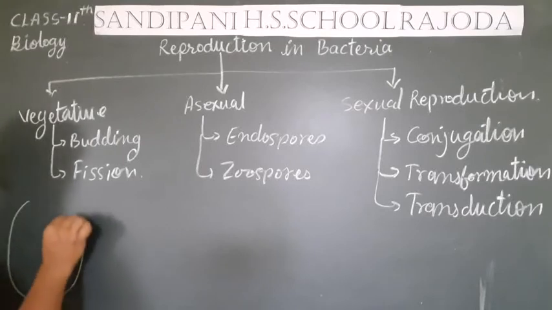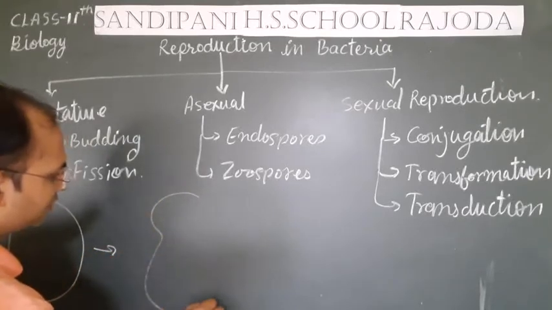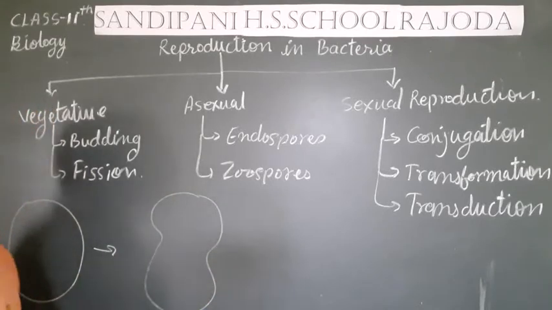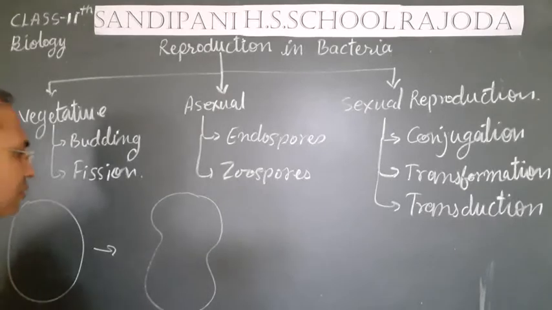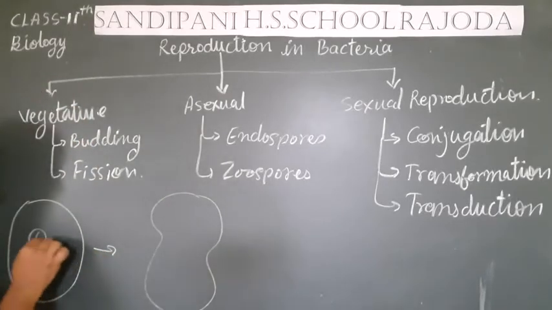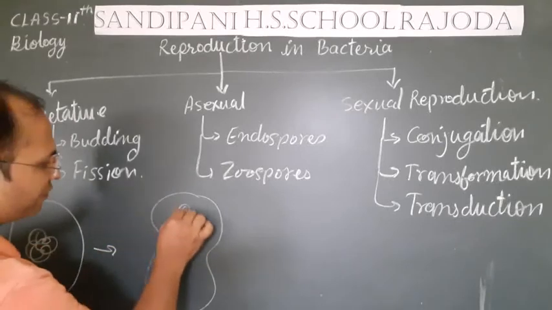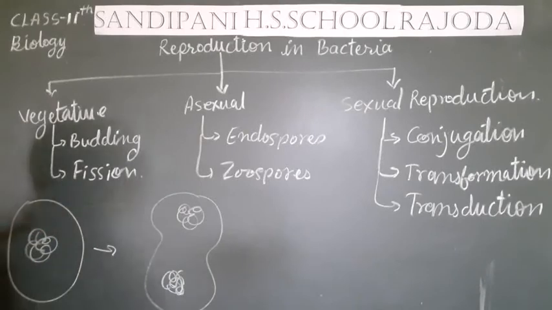It is a single bacterial cell. After some time, it tends to divide into two parts. A constriction develops and the chromatin material that is present in the center of the cell gets divided equally into two parts.